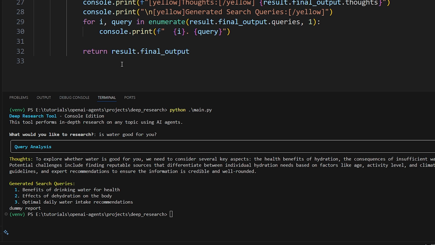And then once it's finished, we got our query analysis. This is the panel that I was talking about. So that's what a panel looks like right here. And then we print out the thoughts. So to explore whether water is good for you, we need to consider several key aspects, and so on. So it gives you the reasoning for why it came up with these generated search queries. Number one, benefits of drinking water for health. So it would search that. Effects of dehydration on the body and optimal daily water intake recommendations. And this is us just printing out the report. So the query agent is working perfectly as we intend it to be.